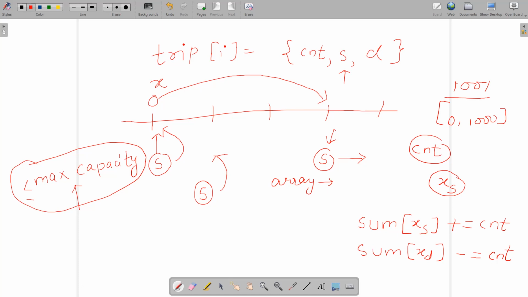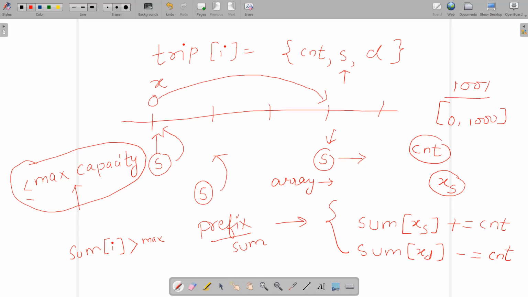So we will do the prefix sum on this sum array, and we will check that at any position, at any coordinate, if sum of I is strictly greater than max capacity, then it is not possible, because we are not going to traverse back to the west side, pick up some passengers and then go to the east side. This is not going to be possible. When we are traversing some coordinate to the right of it, it's done.